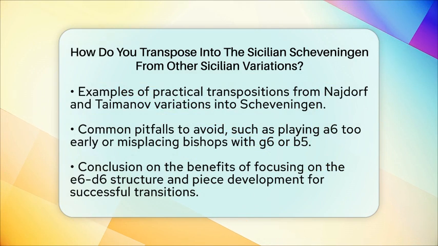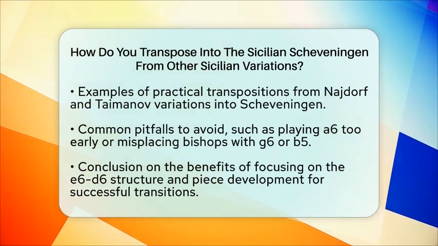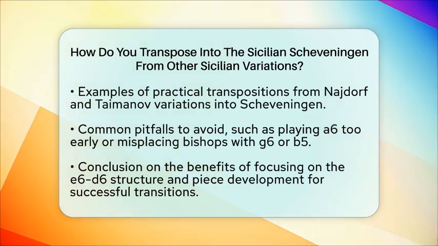By focusing on the e6-d6 structure and flexible piece development, you can successfully transpose into the Sicilian Scheveningen from various Sicilian lines, taking advantage of its solid center and dynamic counterplay.